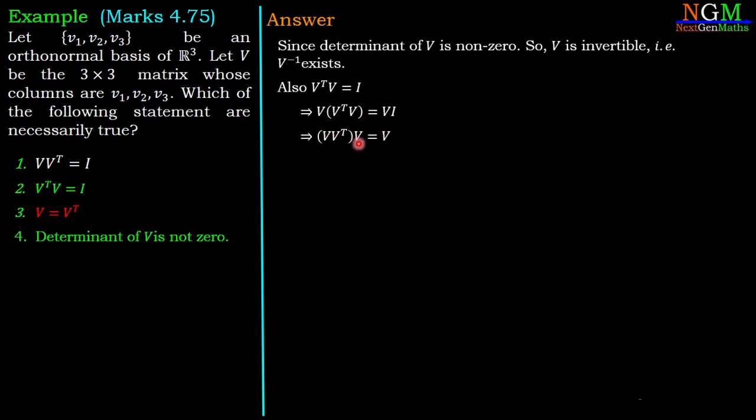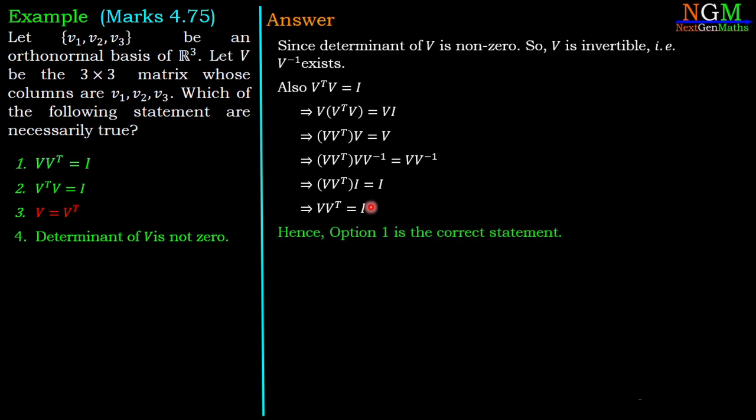By using the associative law for matrix multiplication, V times V transpose times V equal to V. Now we multiply both sides by V inverse from the right side. So V times V transpose times V times V inverse equal to V times V inverse. So V times V inverse is nothing but the identity. And we have V times V transpose times identity equal to V times V transpose equal to identity. And which proves option number 1. So option number 1 is the correct statement.